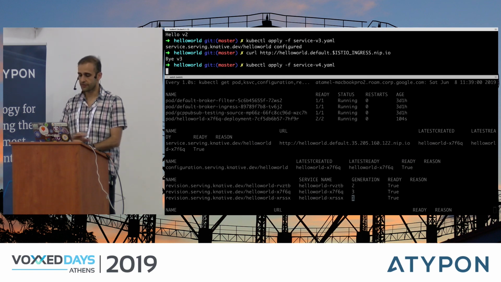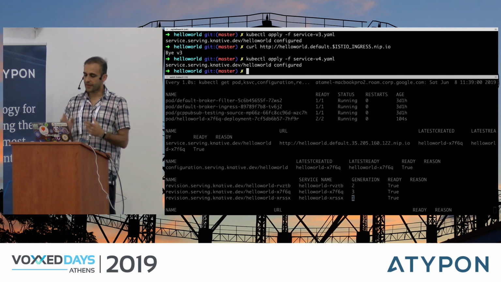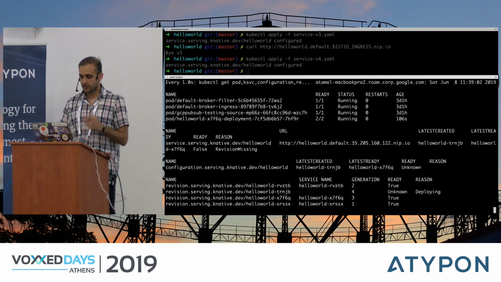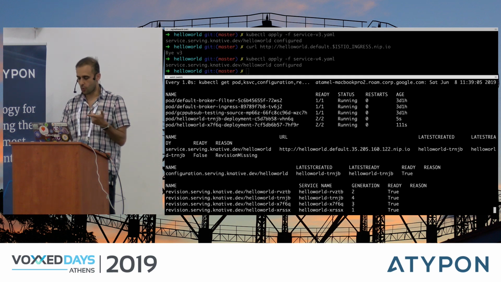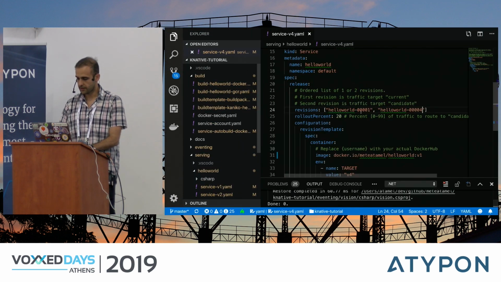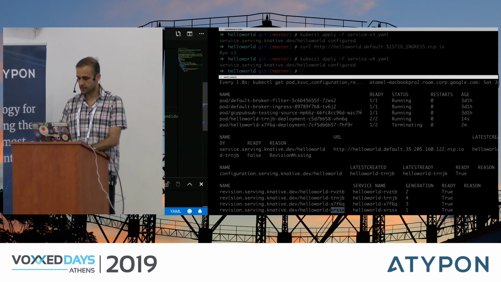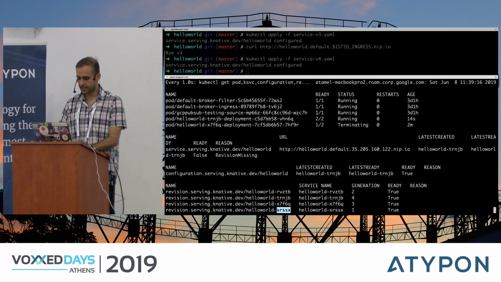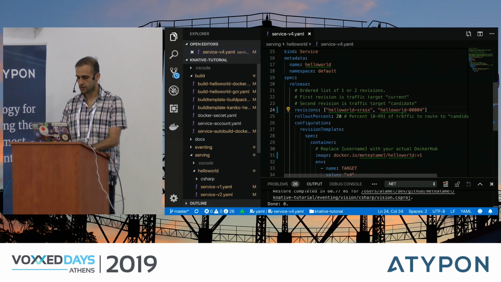So I'm applying service v4. But one thing I forgot is that when you look at the revision IDs, they are actual hash codes, right? So it's not 001. Instead, it's this here. So let me just copy this, and then come here and change 1 to that. And then the 4th one, the latest one that I deployed, is this one. So copy this and deploy here.